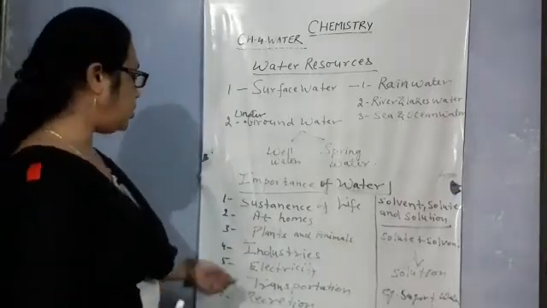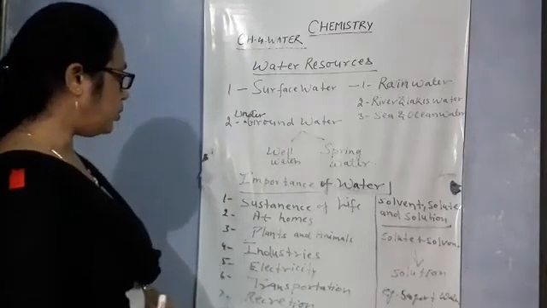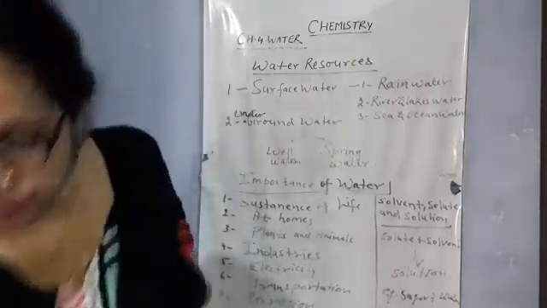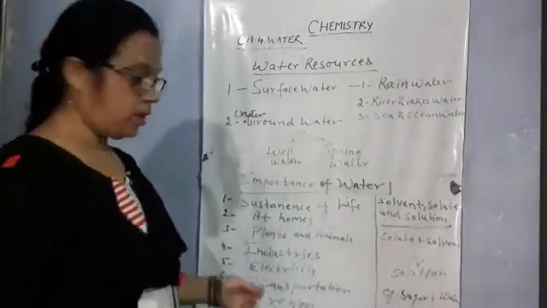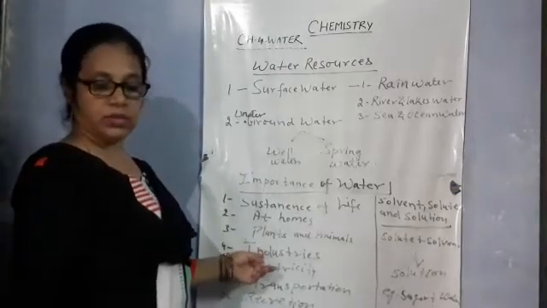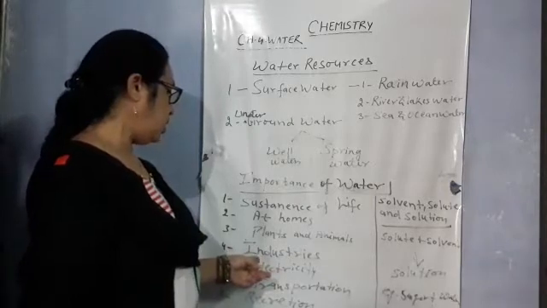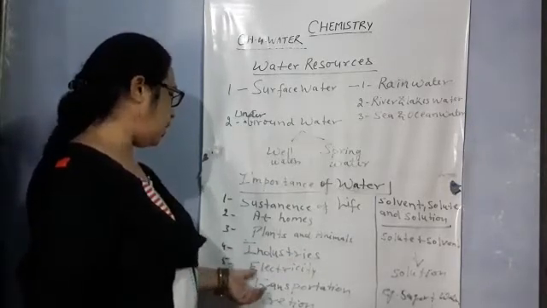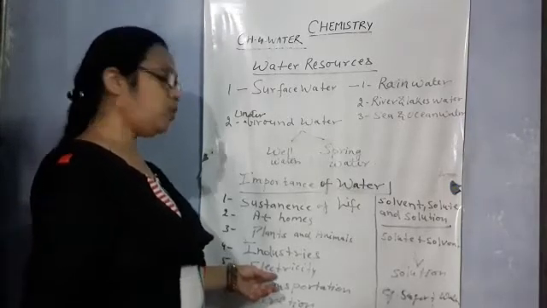And the fourth importance of water is industries. In the industries, water is used as a raw material. As a coolant, water is used in industries. For transportation also we use the water. And as a source of energy also, water is used in industries. And electricity, as you know, flowing water is the source of energy.